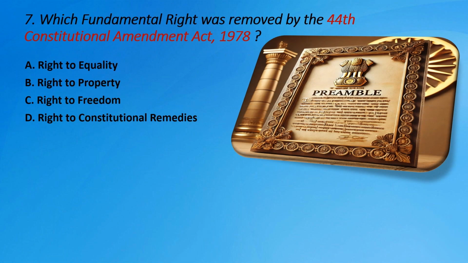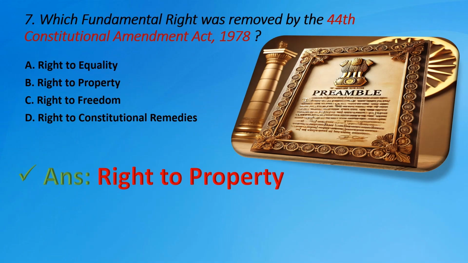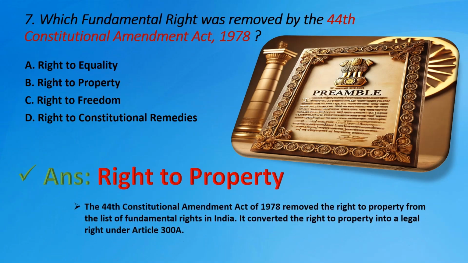Question number 7. Which fundamental right was removed by the 44th Constitutional Amendment Act, 1978? Options are A. Right to equality, B. Right to property, C. Right to freedom, D. Right to constitutional remedies. The right answer is B. Right to property. The 44th Constitutional Amendment Act of 1978 removed the right to property from the list of fundamental rights in India. It converted the right to property into a legal right under Article 300A.